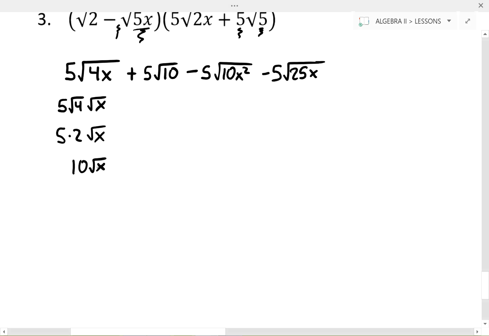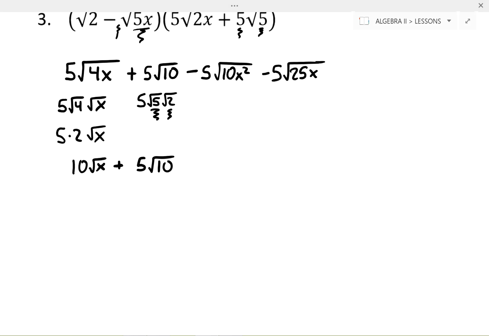So we're simplified there. Plus 5 root 10. The only way I could split this up would be into 5 times the square root of 5 times the square root of 2. Neither of these, though, are perfect squares, which means it doesn't help me at all, which means the only thing I can do is revert back to the original 5 times the square root of 10. So in that respect, that term is not simplifiable at all. This next term here, we could split it up into 5 root 10 and root x squared. We already saw that root 10 is not simplifiable. However, this root x squared is.